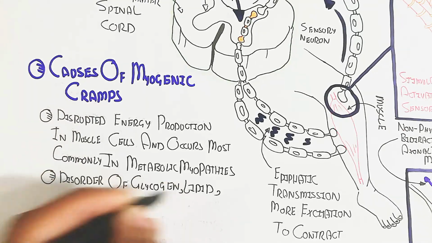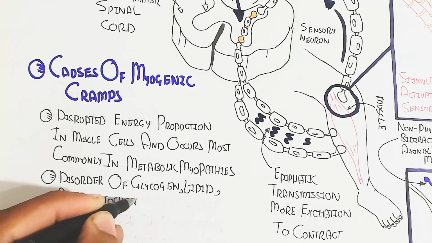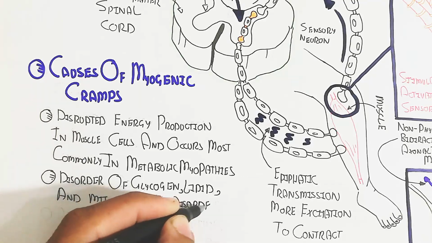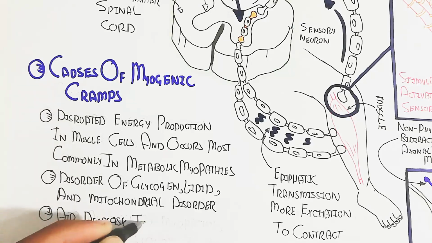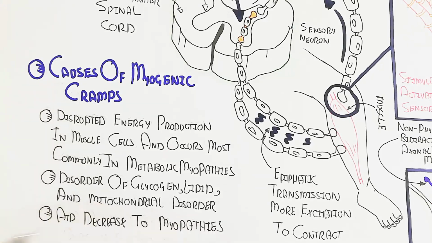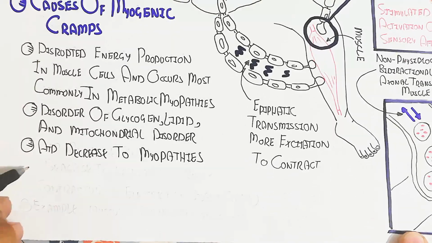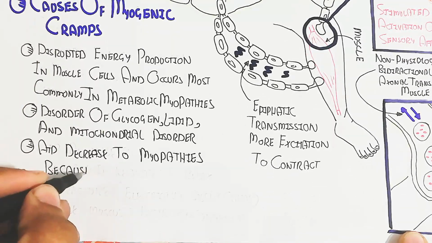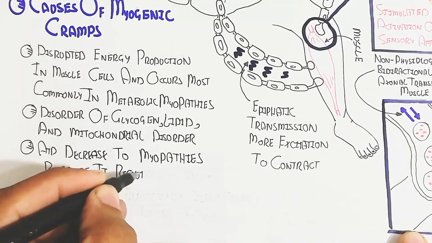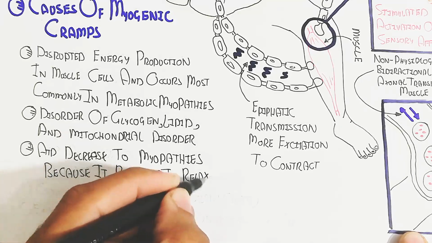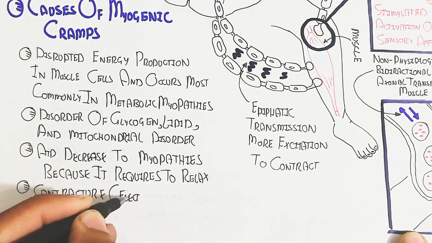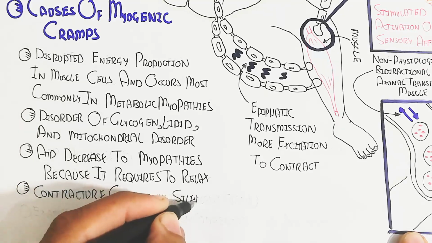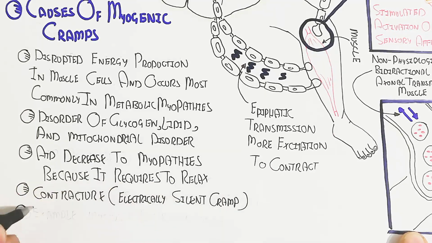On the other hand, disorders of glycogen, lipid, and mitochondria will not produce enough ATP, leading to muscle cramp, because relaxation requires ATP. Contractures are electrically silent cramps, due to contraction while ATP is not produced enough.